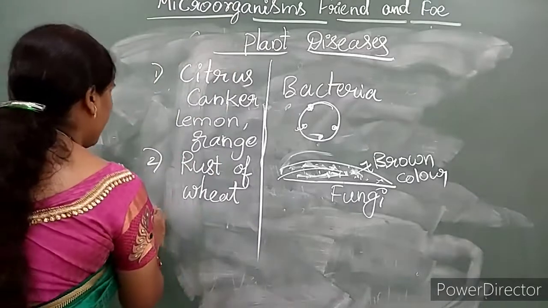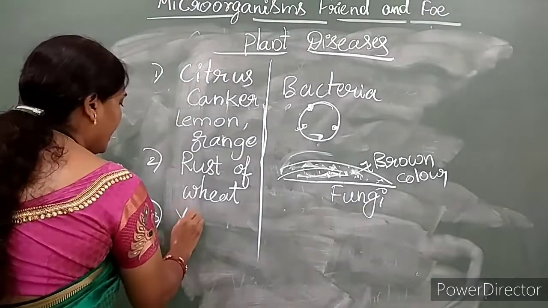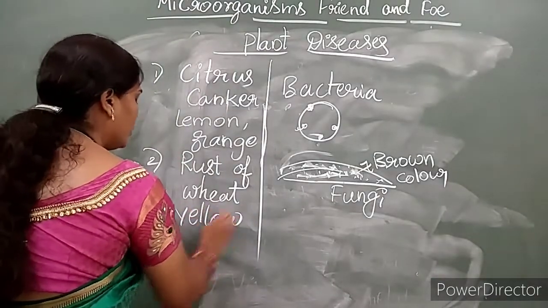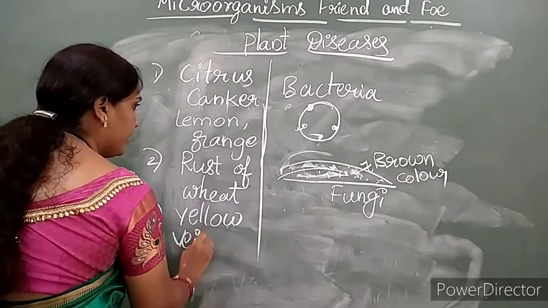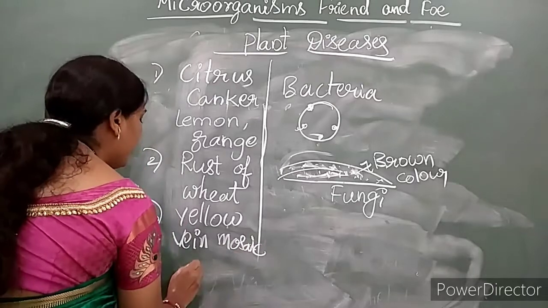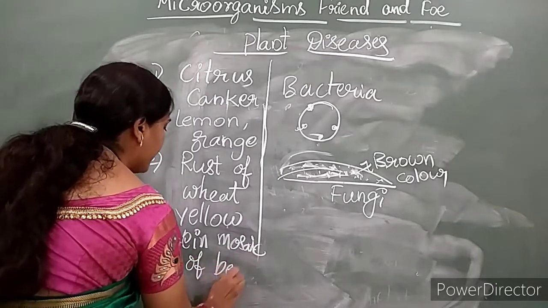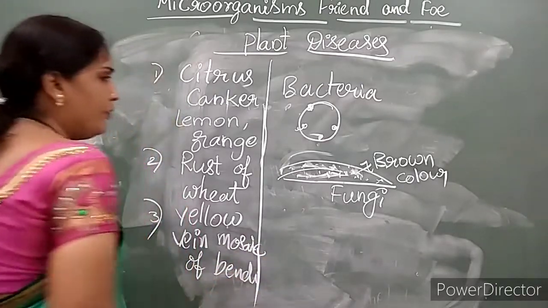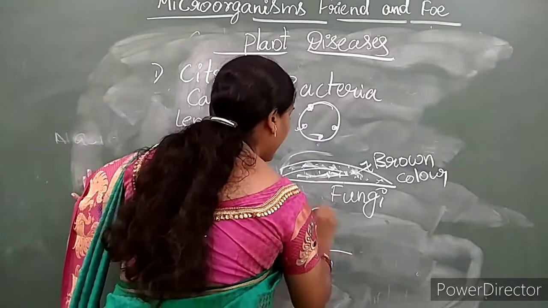And the third one is yellow vein mosaic of bhendi.